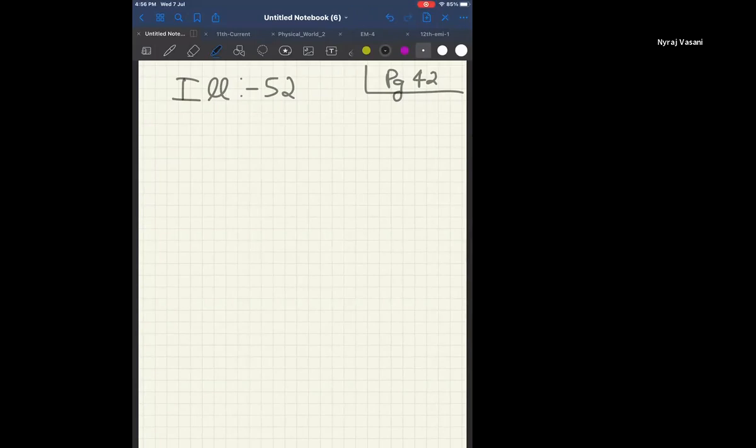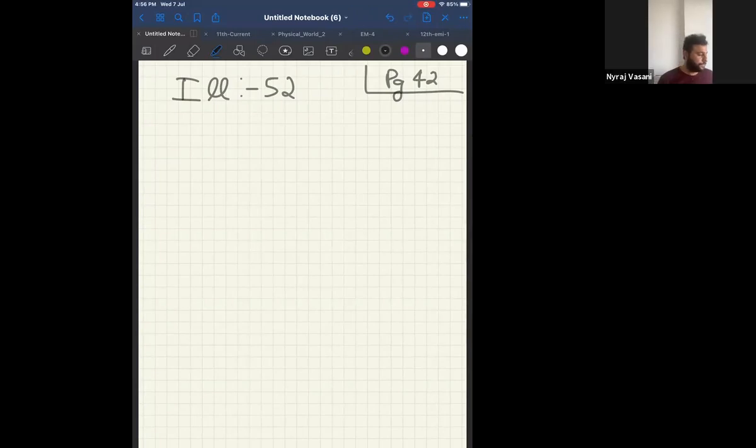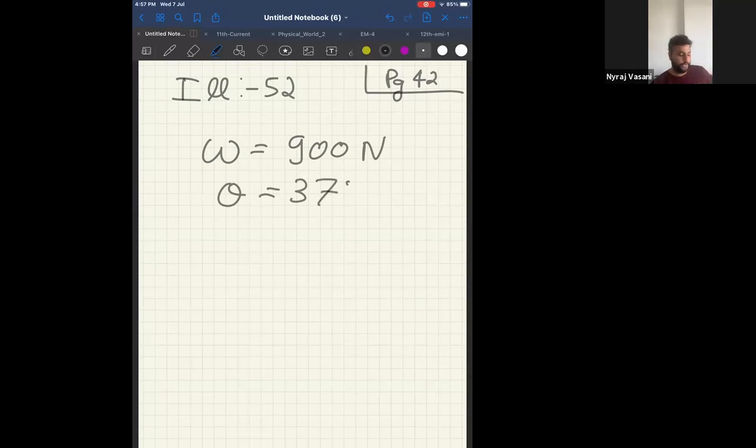Okay, now listen. A person in a wheelchair is moving up a ramp at constant speed. The total weight is 900 Newton. Please look at the screen. The ramp makes an angle of 37 degree with the horizontal. Calculate parallel and perpendicular. That means calculate the horizontal component and calculate the vertical component.